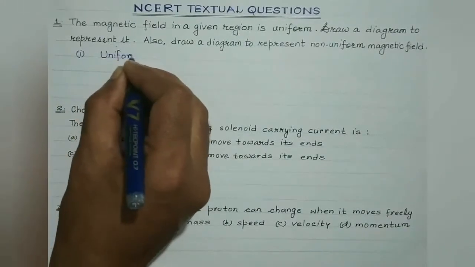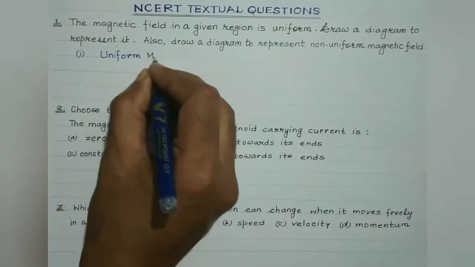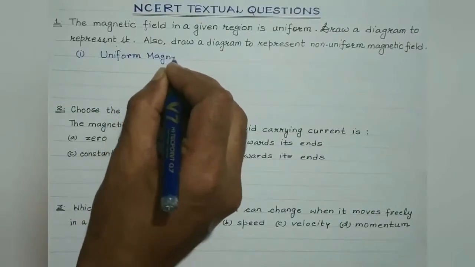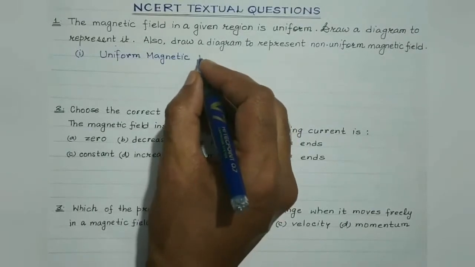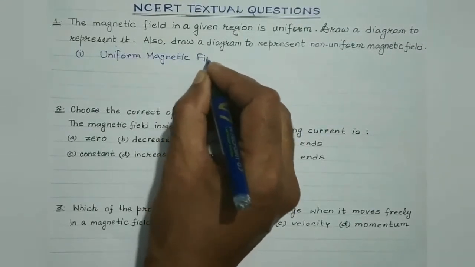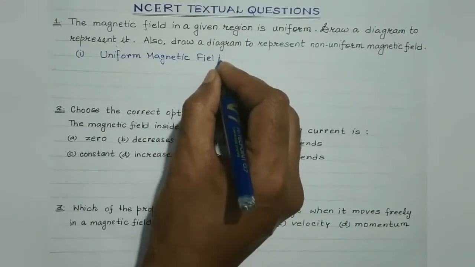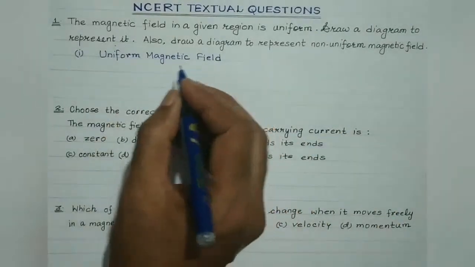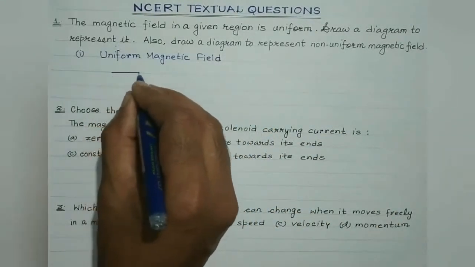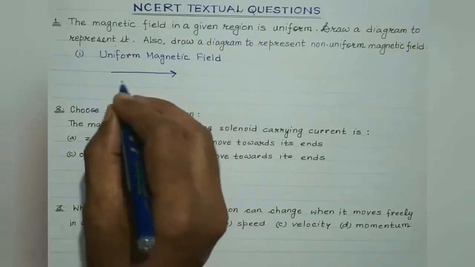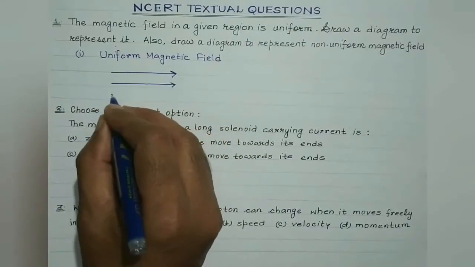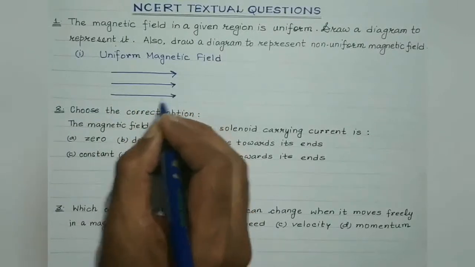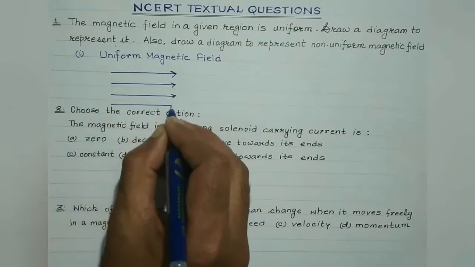Students, uniform means constant. So uniform magnetic field at a place means the magnetic field strength, both in magnitude as well as direction, is same at all the places in the given region. So uniform magnetic field is represented by a set of equidistant parallel lines like this. This represents uniform magnetic field.